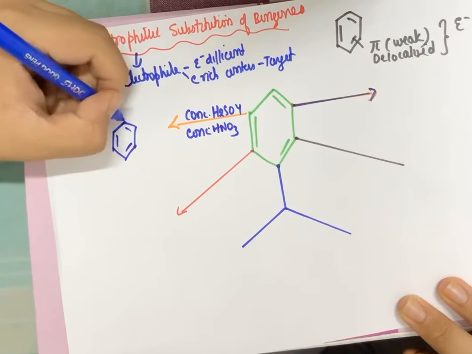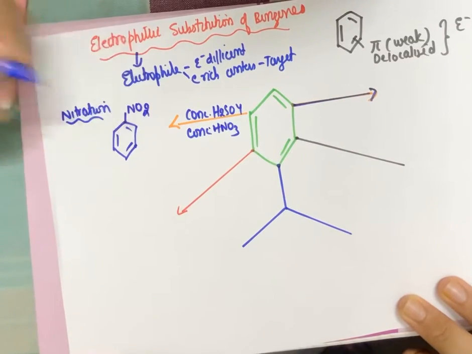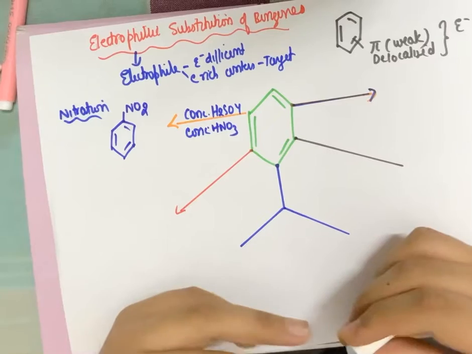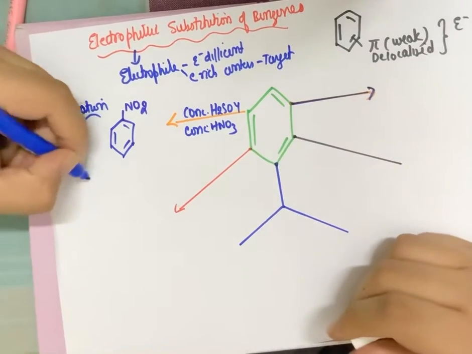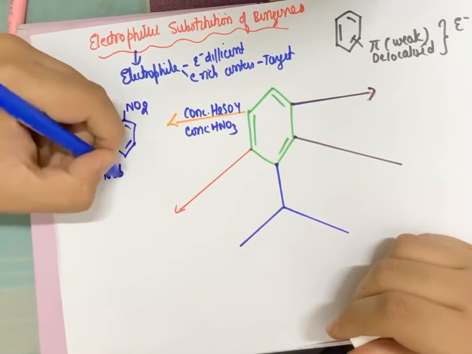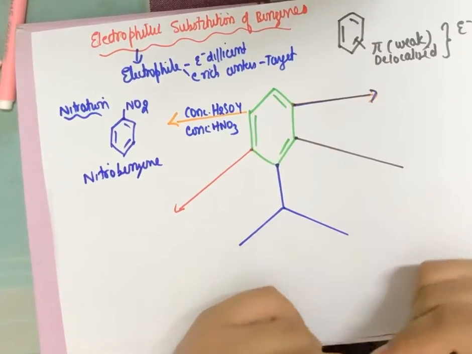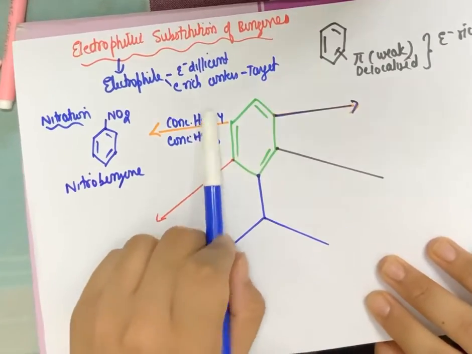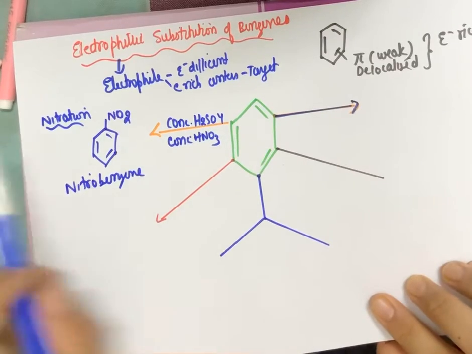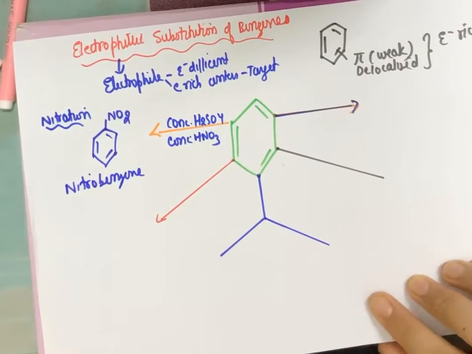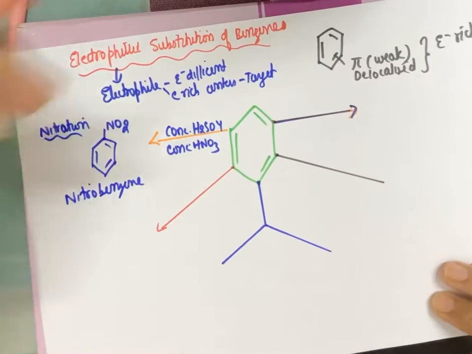Because there is no other group present, the nitro group will be introduced at carbon number 1. So this becomes nitrobenzene. So concentrated sulfuric acid and concentrated nitric acid make the benzene a nitrobenzene. Next type is halogenation.